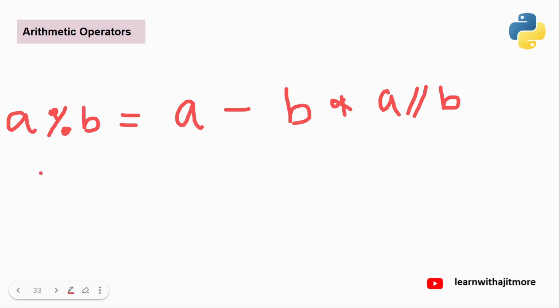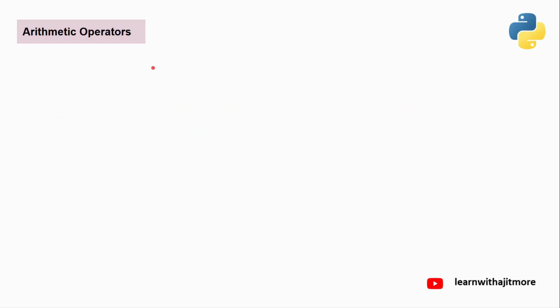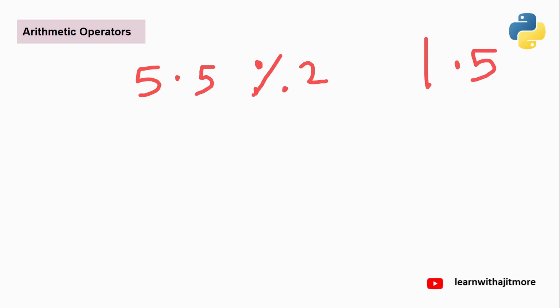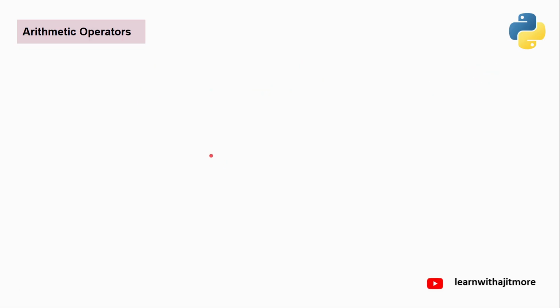That is the simple rule. So if I write 5.5 modulo 2, you are going to get the answer 1.5. Is it right? 2 to the 4, remainder 1.5. But if I give you combinations where one is negative, another positive, or both negative, then how will it be?